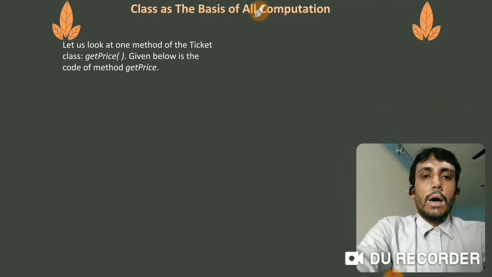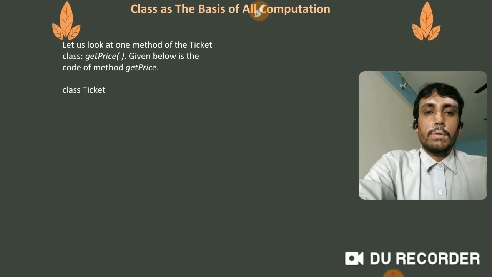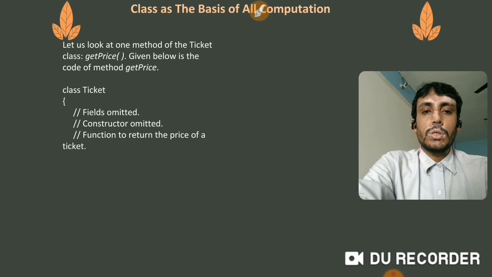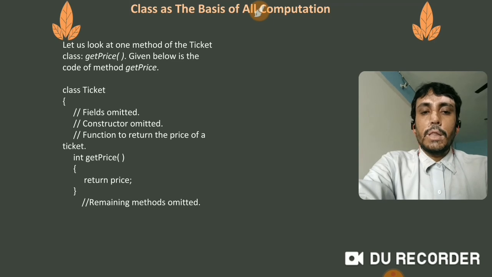Okay, let us look at one method of the Ticket class: getPrice. Given below is the code of the method getPrice. Class Ticket. Fields omitted, only example. Constructor omitted. Function to return the price of the ticket. So this is the function, int getPrice, function or method, curly brace, return price. The price should be given into this method. Remaining methods omitted, and like this it is closed.